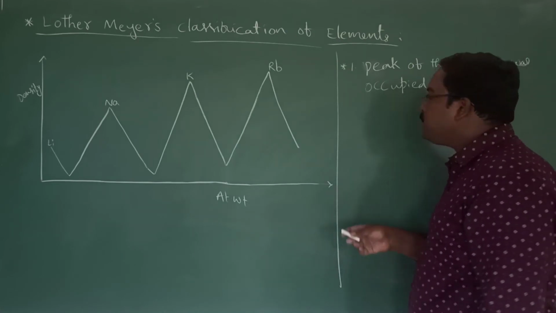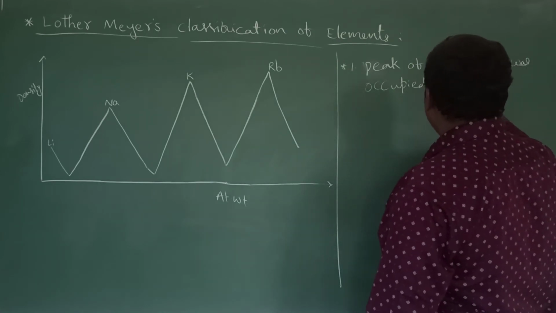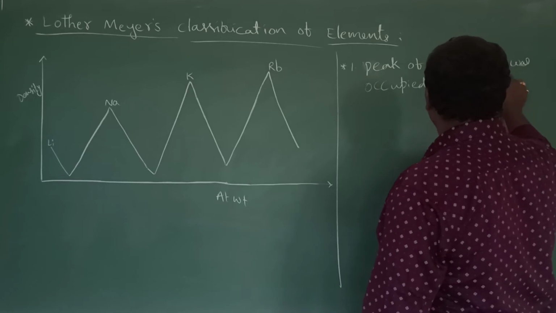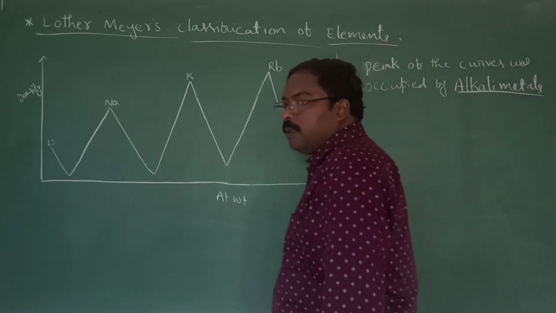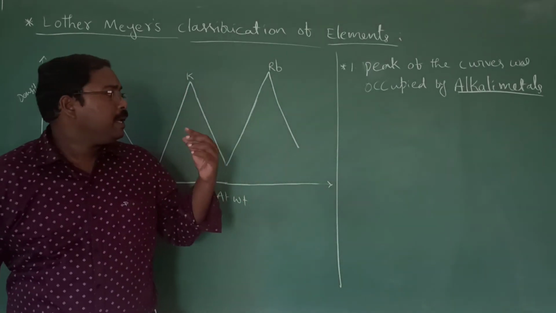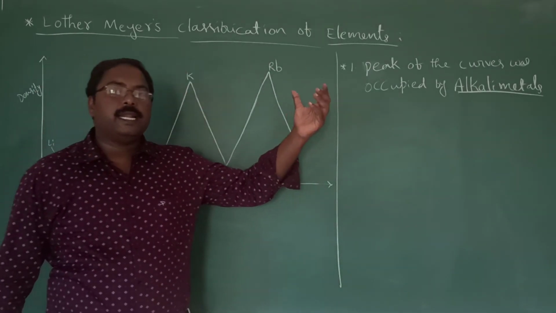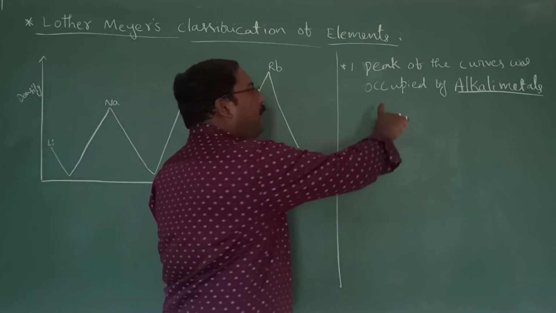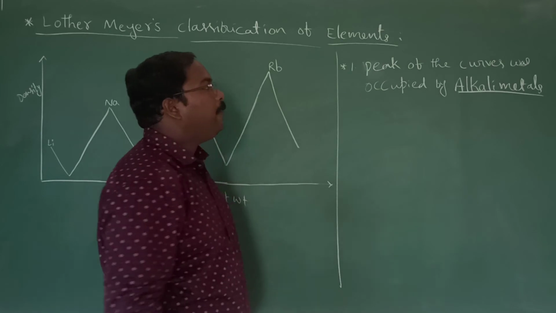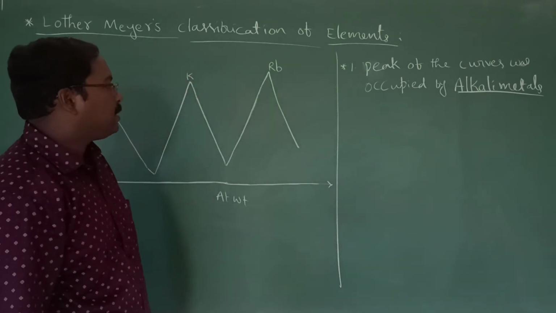Generally we call these elements alkali metals. So remember that one. So the peak of these curves was occupied by alkali metals.